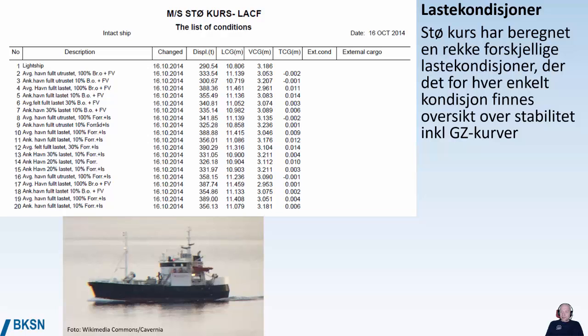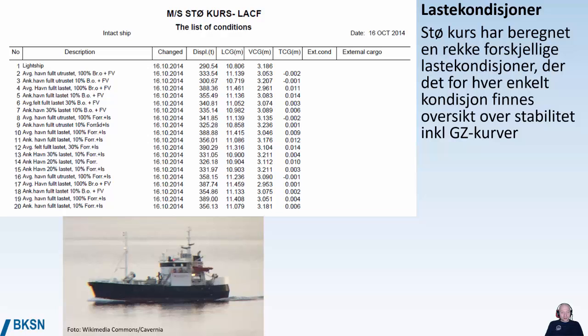The loading conditions for the fishing vessel in the picture here, called Støkurs, has actually 20 different conditions. The conditions vary with regard to fuel and consumables on board, and how much catch cargo you have on board.